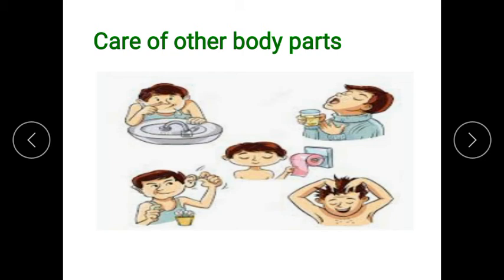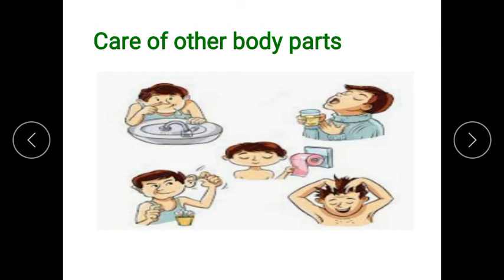Okay, and these are bathing, brushing. These are also part of how we can take care of our body parts. So all these were how we can take care of our body parts, that is, how we can take care of ears, then eyes, teeth, all these items.